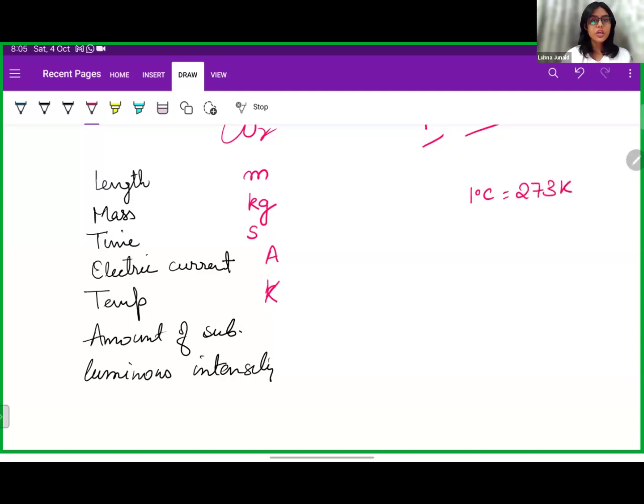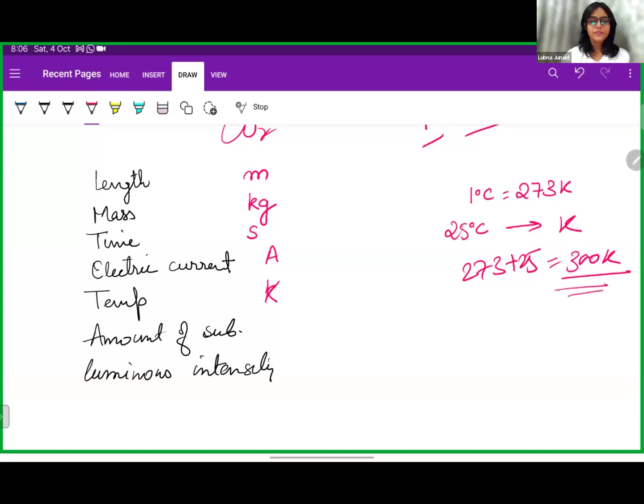If I have to convert degrees Celsius into Kelvin, for example 25 degrees Celsius, I'll add 273 to it, and it will be converted into Kelvin. So if I'm doing a chemical reaction at room temperature and I have to put that temperature into some formula, I'll not put 25 degrees, I'll put 300 Kelvin.